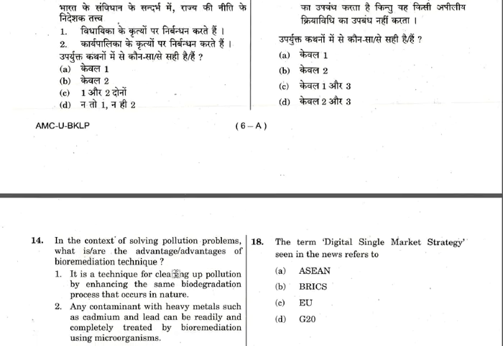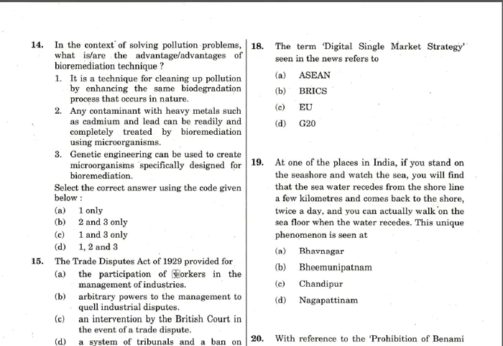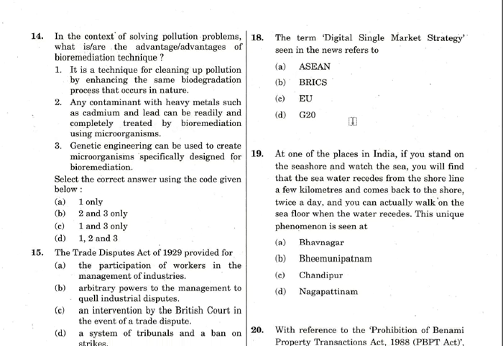UPSC has purposely put wrong statements in most of the questions by tweaking them a little bit. The term digital single market strategy, which was in news at that time, you have to know. This year also a lot of such terms are there. In our PDFs also we have a lot of questions. Try to purchase it and practice it, because UPSC will definitely pick up these kinds of words which are there in the news. So digital single market strategy was actually related to European Union, and UPSC in 2017 has put a lot of questions related to European Union. I'll show you when the paper proceeds. The European Union is a single market already, so the digital strategy was also an initiative by them only, with respect to European Union.